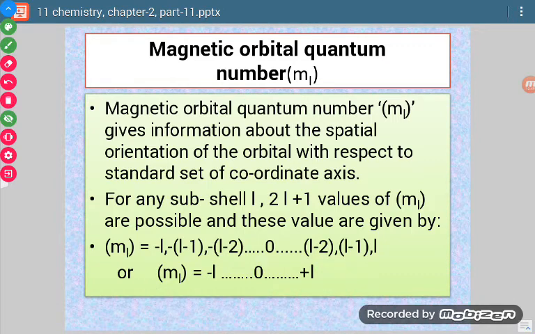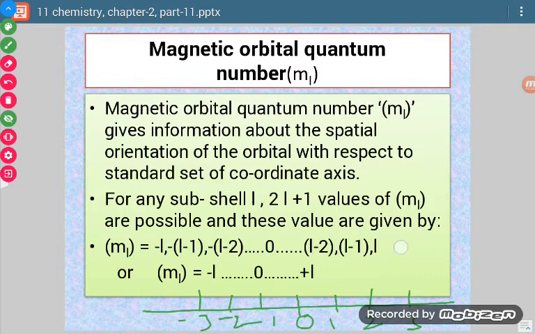Suppose L value is 1, then M values will be from minus 1 through 0 to plus 1. Now you know the number line. We have to start moving from left side to right side. See, this is 0 value, this is 1, 2, 3 and so on. Similarly, this is minus 1, minus 2, minus 3. So whatever is the value of L, we have to start moving.